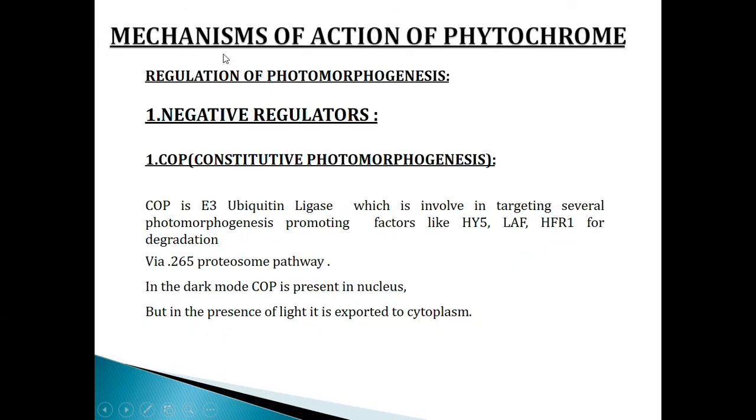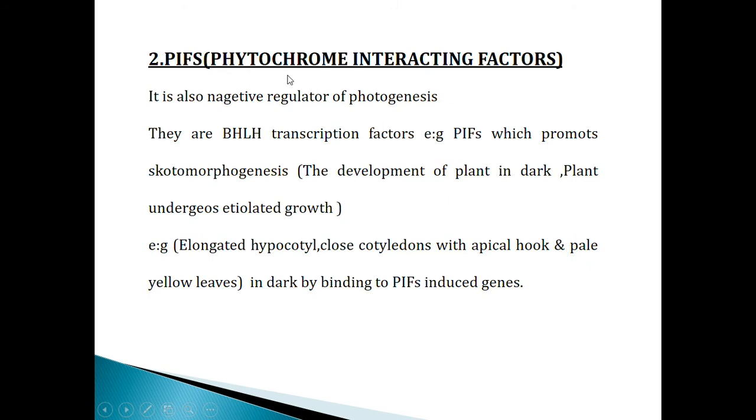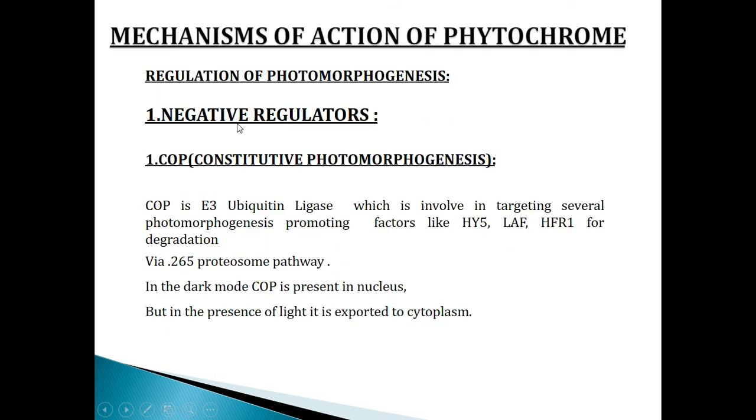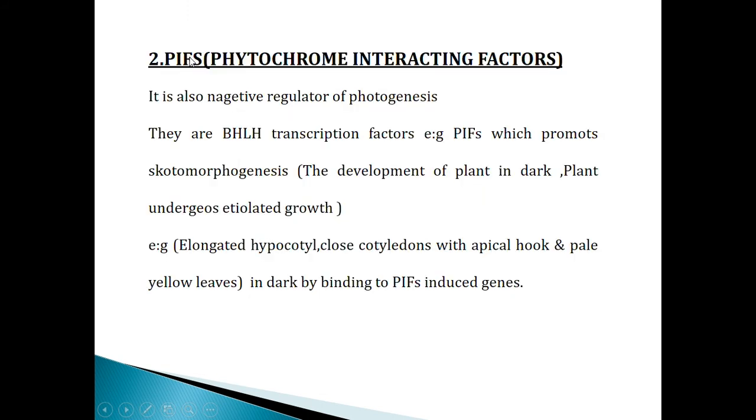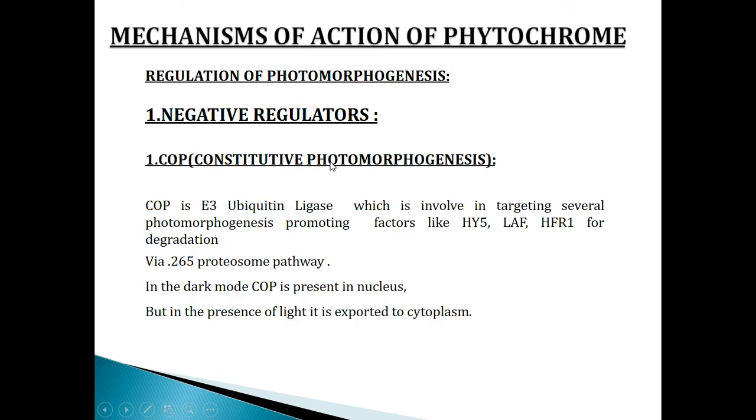Now go to the mechanism of action of phytochrome. Regulation of photomorphogenesis. There are two types of mechanisms of action of phytochrome in plants. Number one is negative regulators and the second one is positive regulators. Now negative regulators has two types. Number one is COP, constitutive photomorphogenesis. Now what is it?